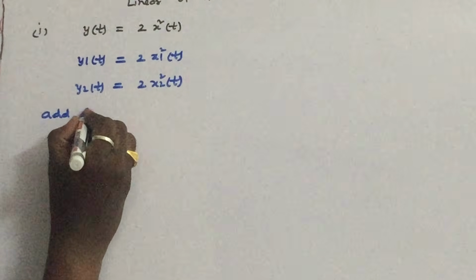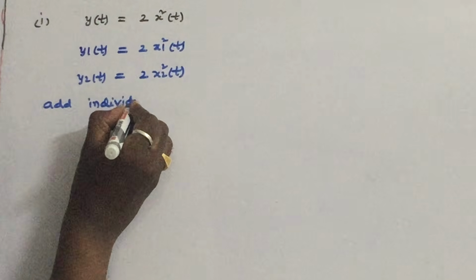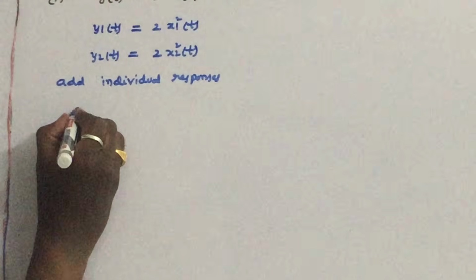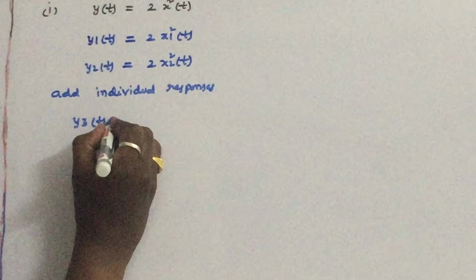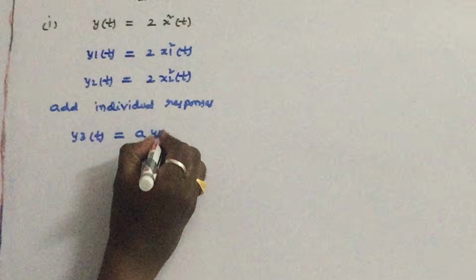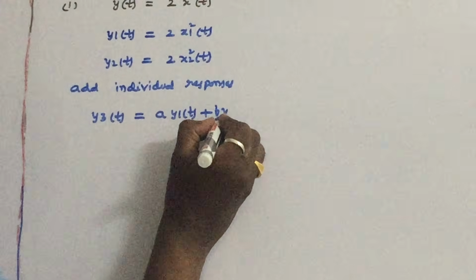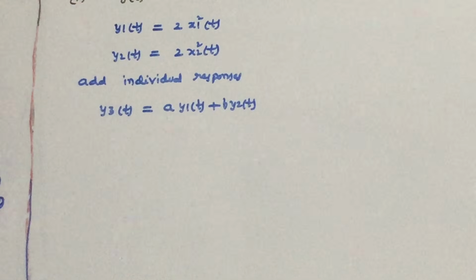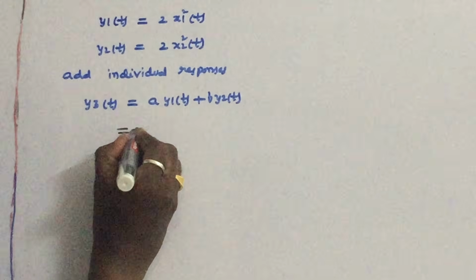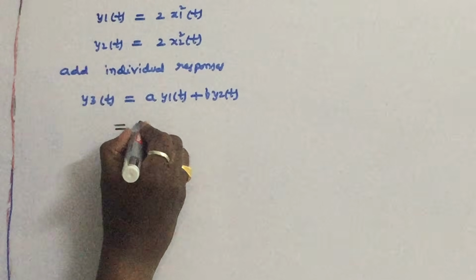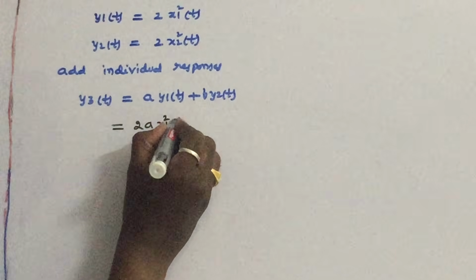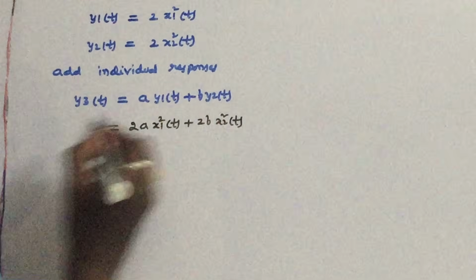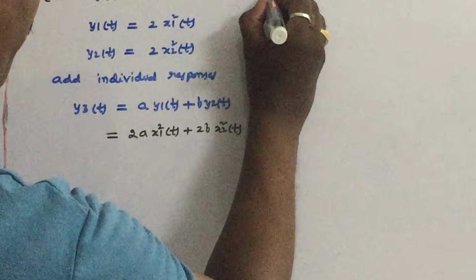Add individual responses. What I am doing is adding individual responses. I call it y3 of t. So what I have to do is add linearly the individual responses. In mathematics, adding means like this: add the individual responses. Let us substitute y1 of t and y2 of t: 2a x1 square of t plus 2b x2 square of t. So this is your y3 of t.